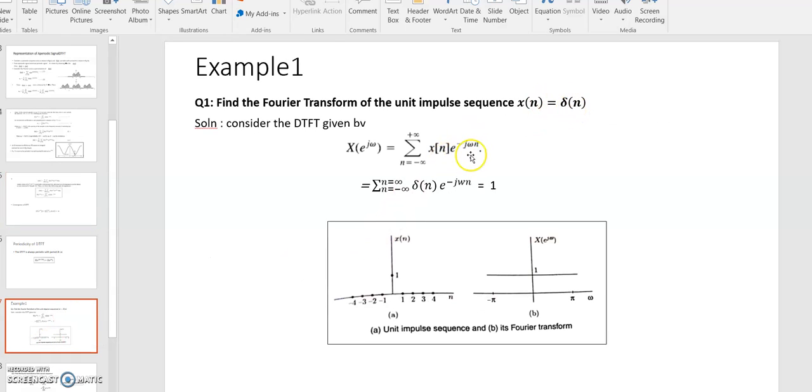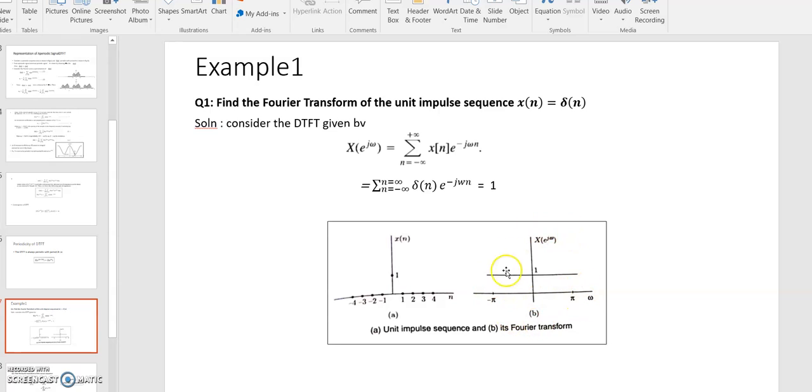x[n] is delta[n]. Put this value of delta[n] here and apply the impulse property. By applying the impulse property, this impulse exists at n equals 0. Put n equals 0 here. Then we have 1. Right? Now you have to draw the magnitude spectrum of this function. When you draw it, you take the magnitude, and it will remain 1. So this is the magnitude spectrum. 1 means it is constant for all frequencies, and we can say that it is independent of frequency.